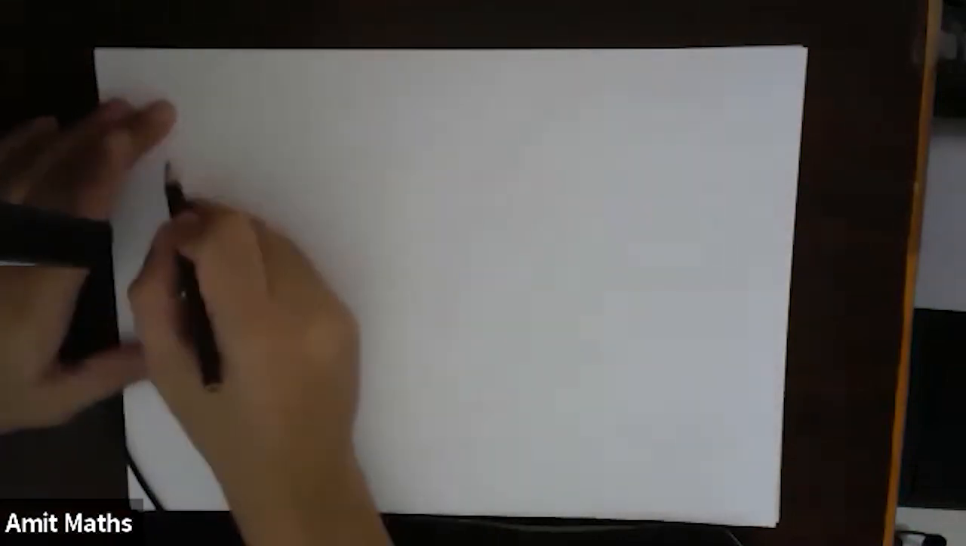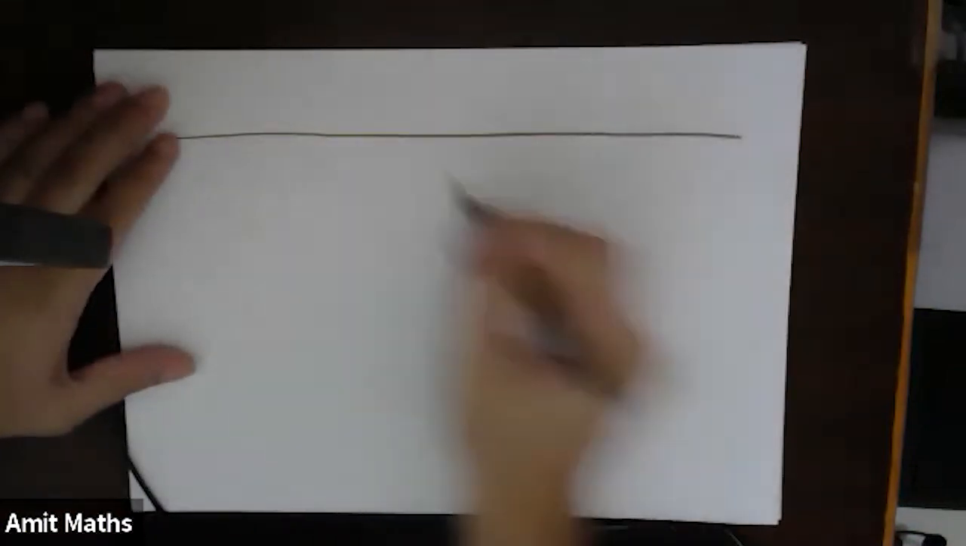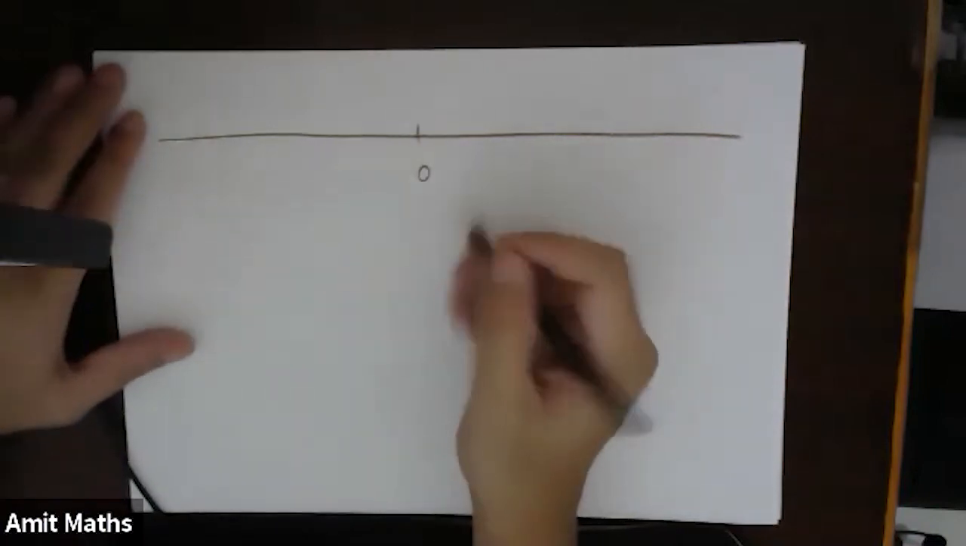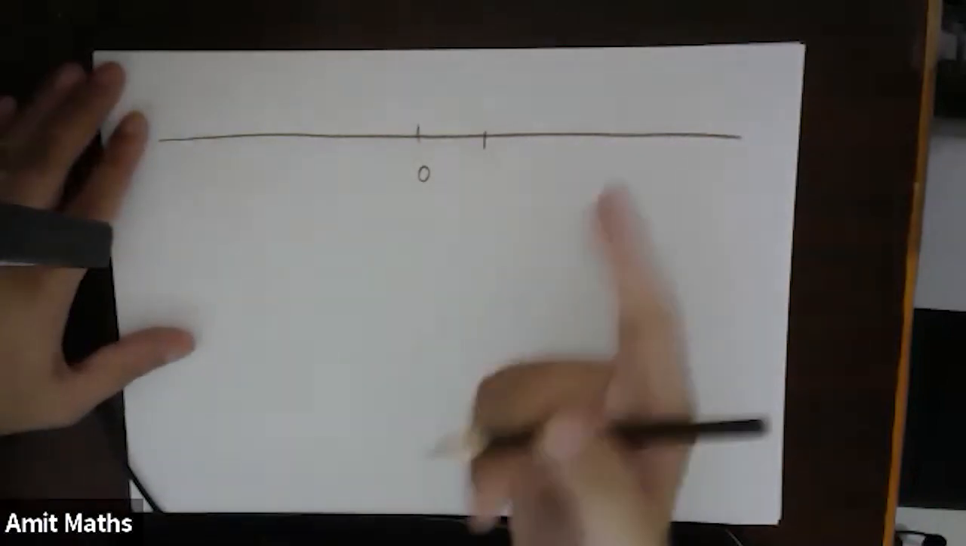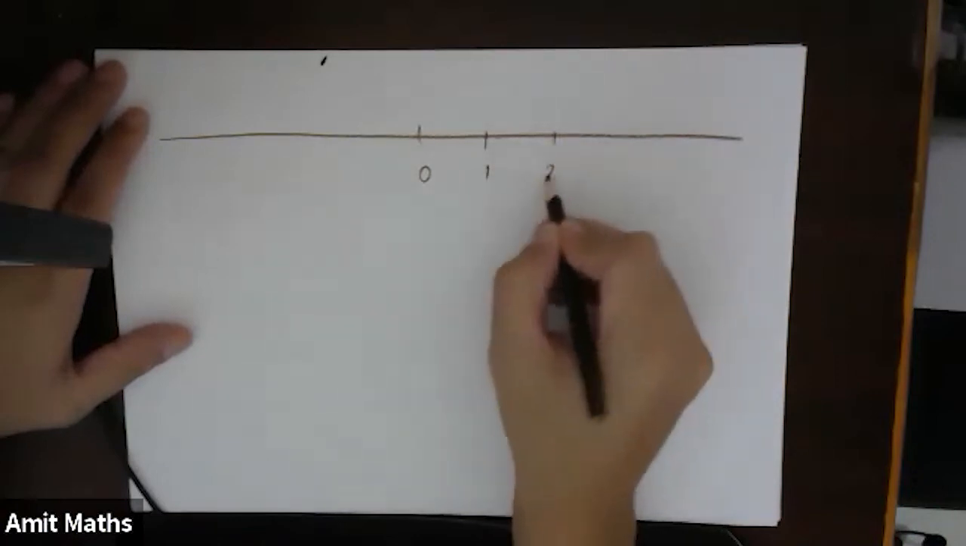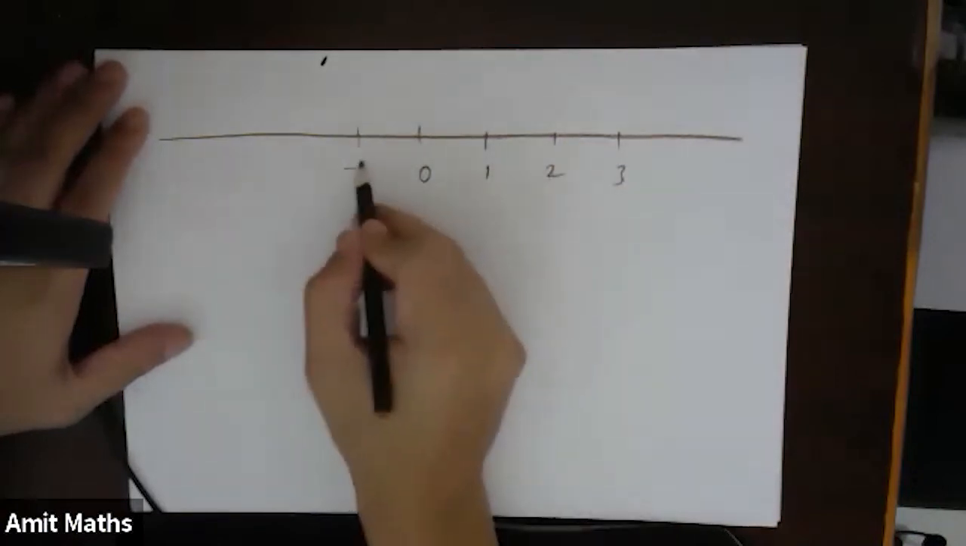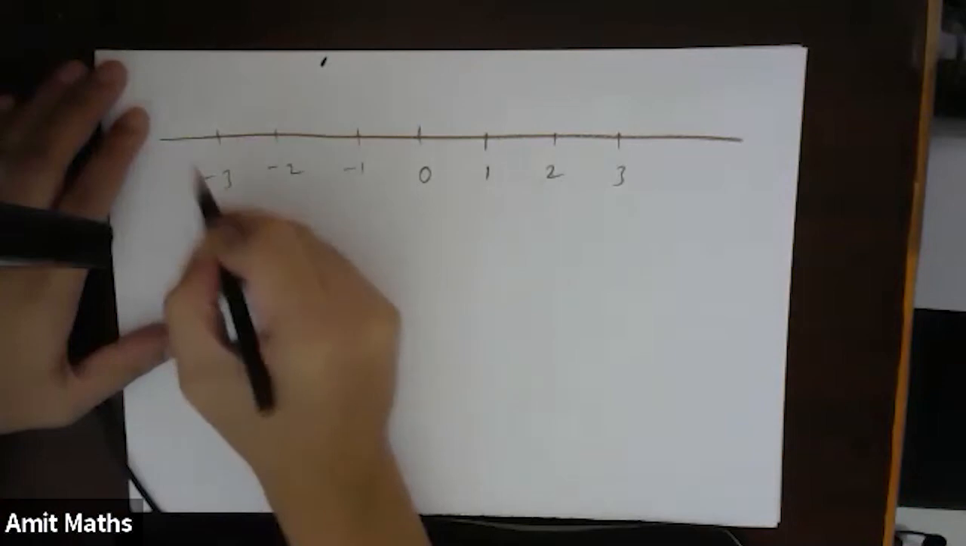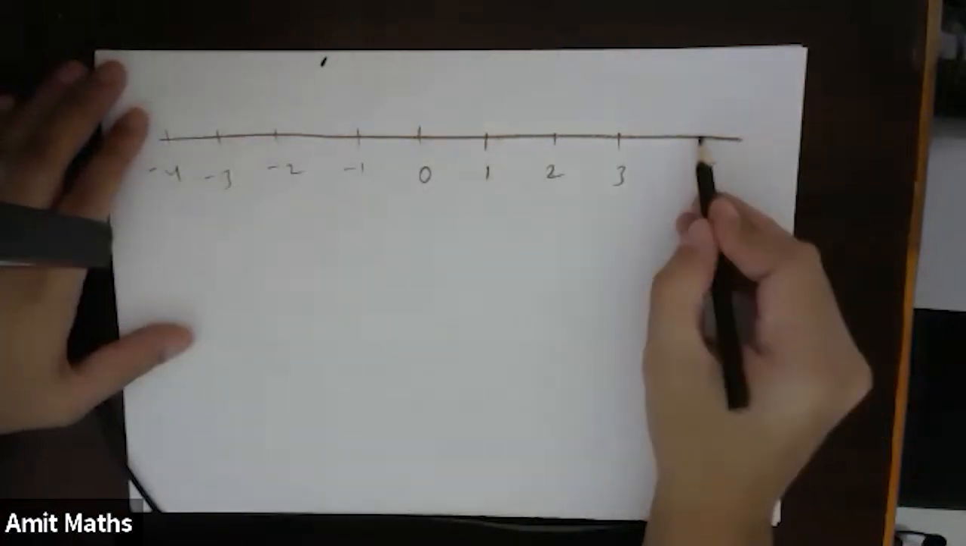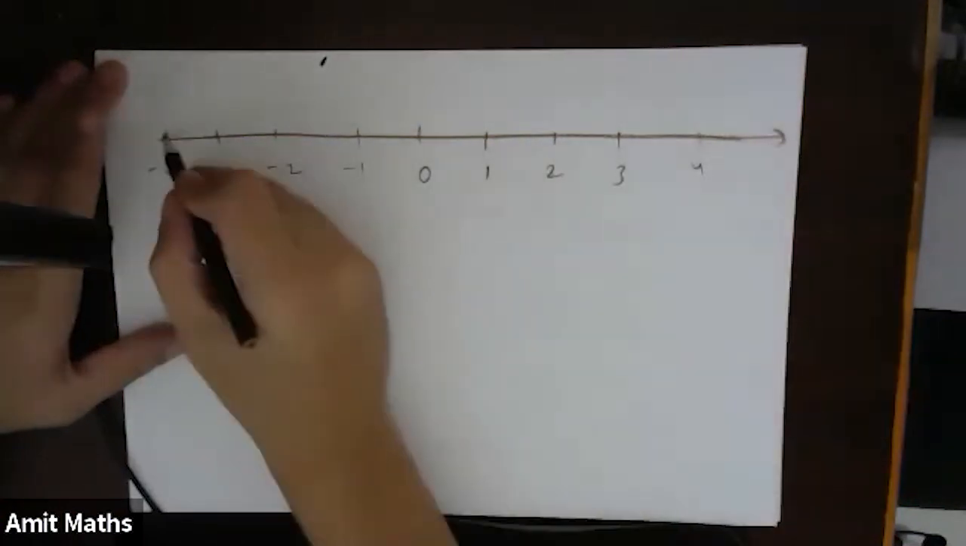Suppose you look at the number line once again. The reference point was 0. Now we have moved way past the reference point. So we have 1, 2, 3, we have minus 1, minus 2, minus 3, minus 4, and 4, and so on and so on.